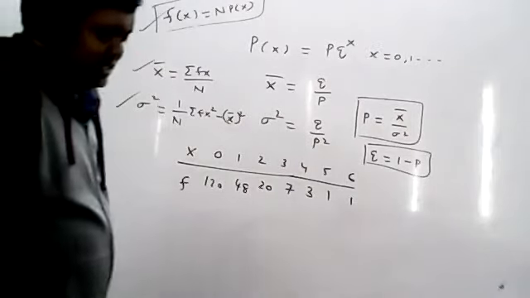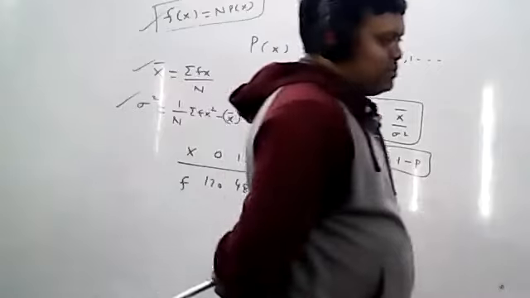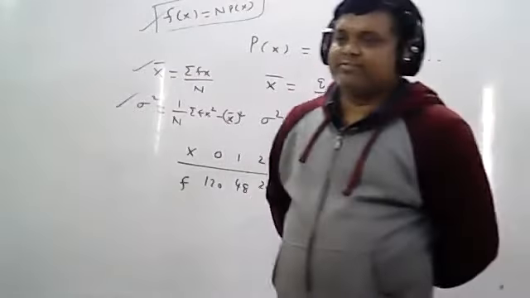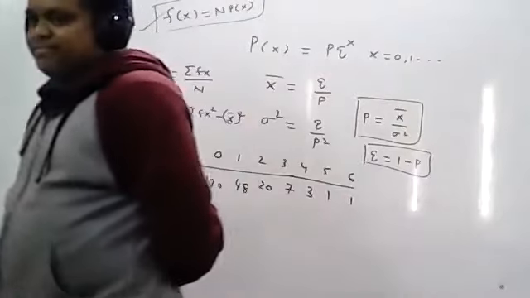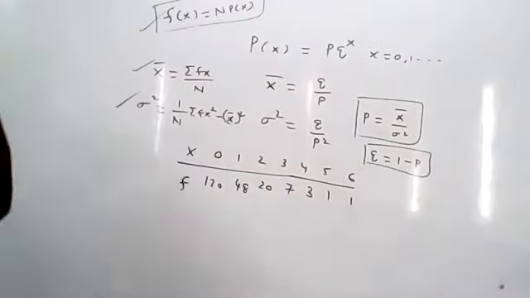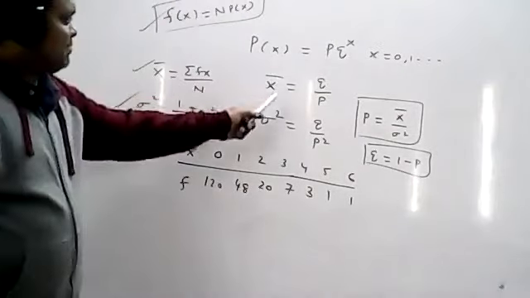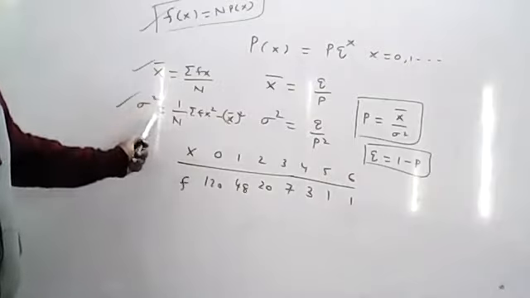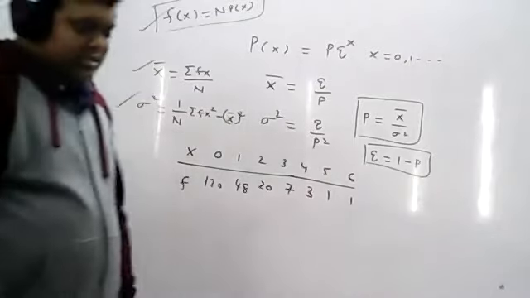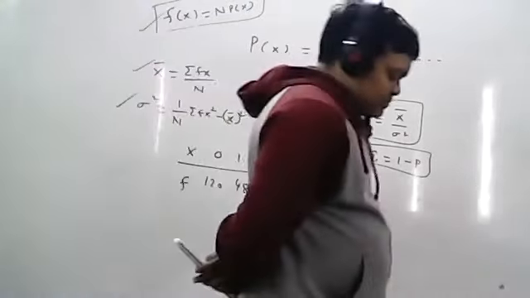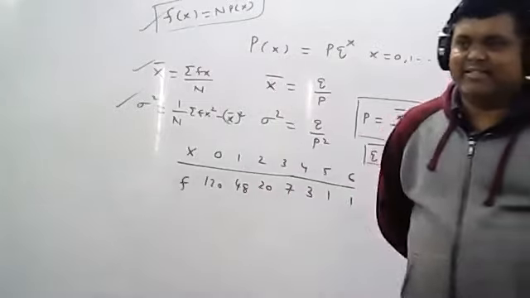Now the aim is completed. Now write down the formula and procedure. What is the first step? First you will calculate the mean and the variance.